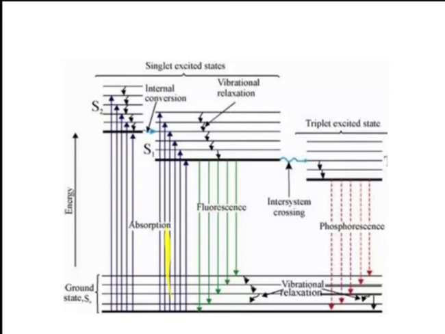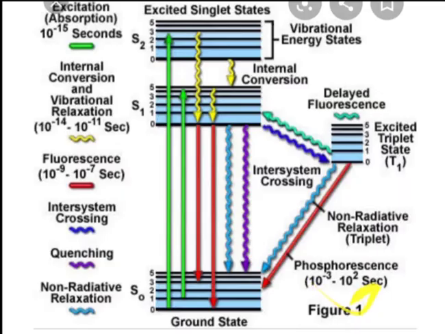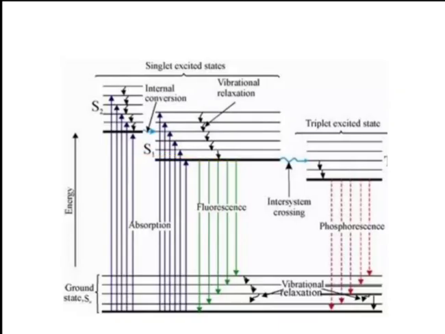Therefore initially the molecule goes to the excited state, and in a fraction of a second it comes to the ground state. This process is called fluorescence, and there is an emission of light. But when the molecule goes to the excited state, and then there is an inter-system crossing, and then it comes to the ground state, this is a time consuming process. It is called a delayed process, and phosphorescence is called delayed emission.